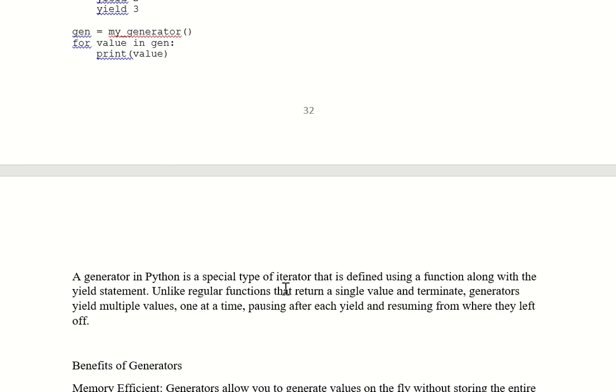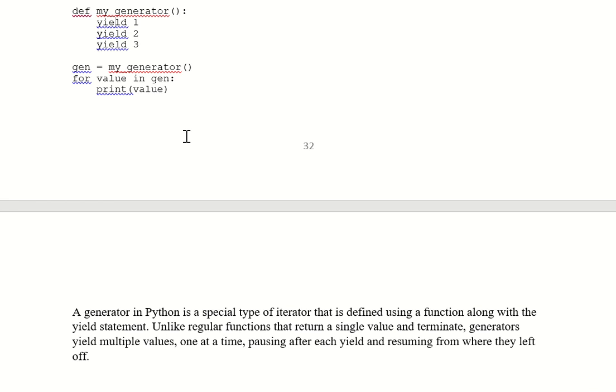Unlike regular functions that return a single value and terminate, a generator yields multiple values one at a time, pausing at each yield and resuming from where it left off.